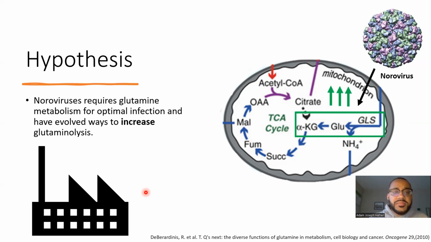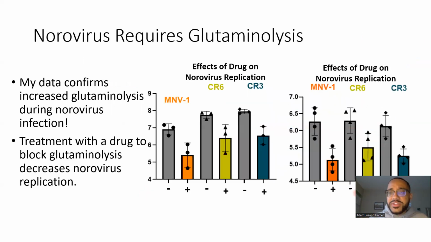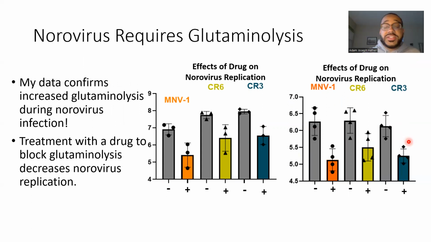If we think about how noroviruses require glutaminolysis, I have data that I'm not showing here that is confirming that glutaminolysis is increased during norovirus infection. What I do want to show you is that if we treat norovirus infected cells with a drug to block glutaminolysis, we show a decrease in norovirus replication.